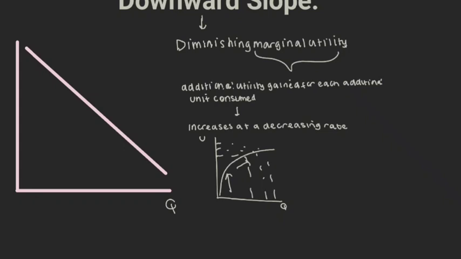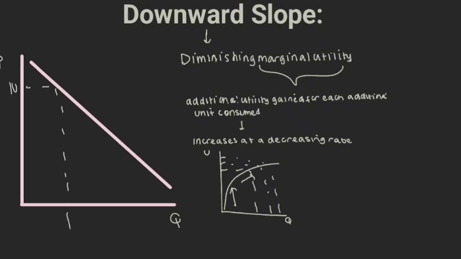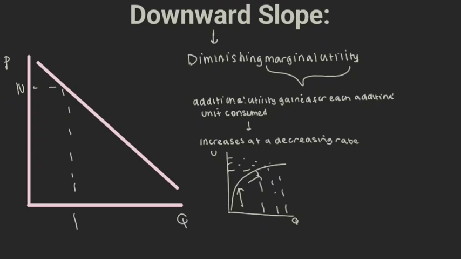And this explains why the demand curve slopes downwards, because for unit 1, the price is 10, and we're willing to pay a lot more for that first unit because it's going to satisfy us more. For example, when we have the first bite of pizza, we're most satiated and most happy. However, as we get to slice 10, we're less happy, we're willing to pay less for that final slice, and so say this is price 3.